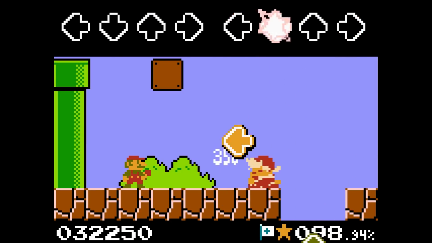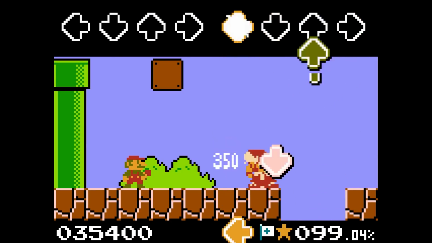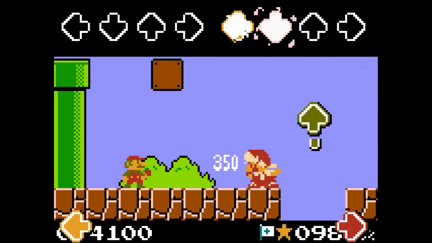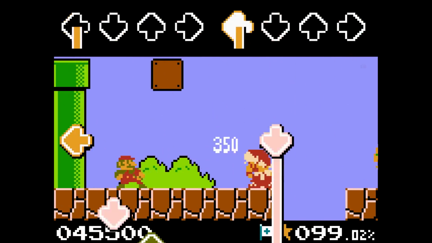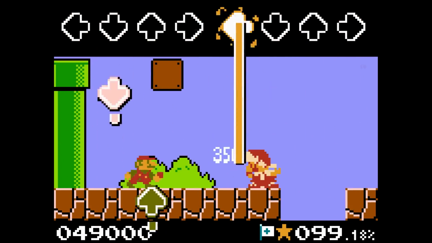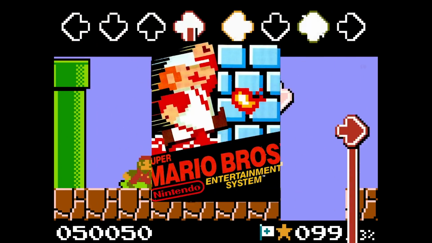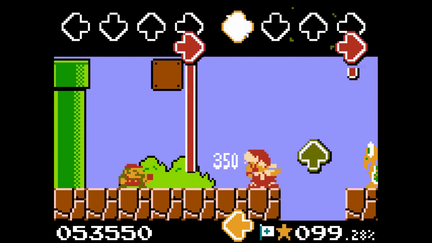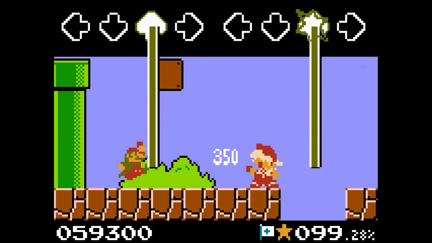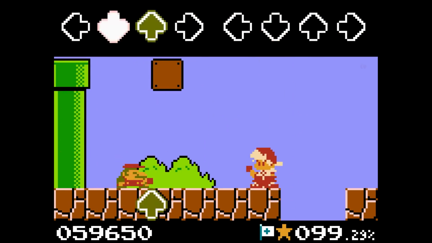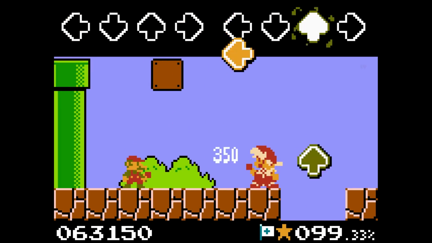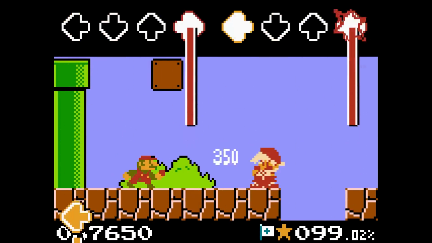Now the next Mario that I want to talk about is from the Super Mario Bros. Funkin' mix, and this Mario is simply referred to as Mario, and he was inspired by the old school Super Mario Bros. and Super Mario Bros. Deluxe. And this kind of explains why the mod uses the pixelated art style commonly used in the old school NES. This is also why the mod is locked in that 4:3 ratio to kind of make it look like that old NES theme. Now, a fun fact about this mod is that the song titled Balls is actually a reference to a Newgrounds animation made in 2011 where Mario and Luigi are literally talking about balls.